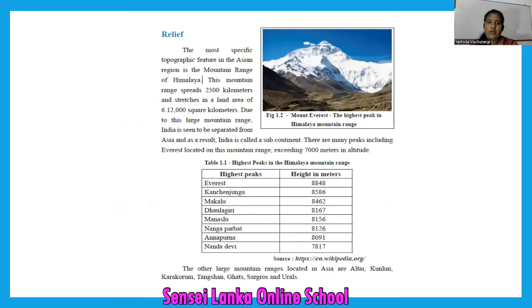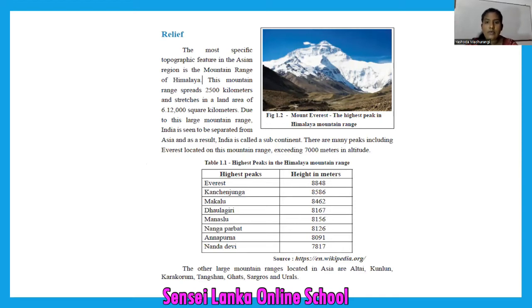Yes. Now I came to your school textbook. We are following our local syllabus. So now you can find this page even in your school textbook. Shall we read this quickly? It is about relief. Look at the picture, figure 1.2.